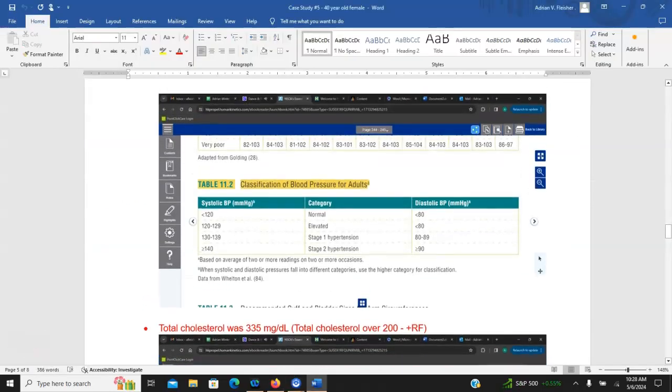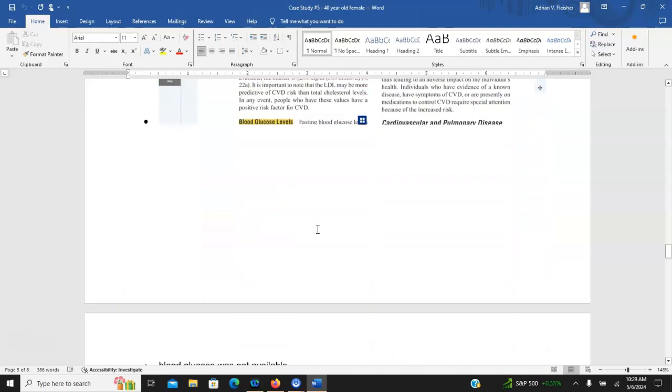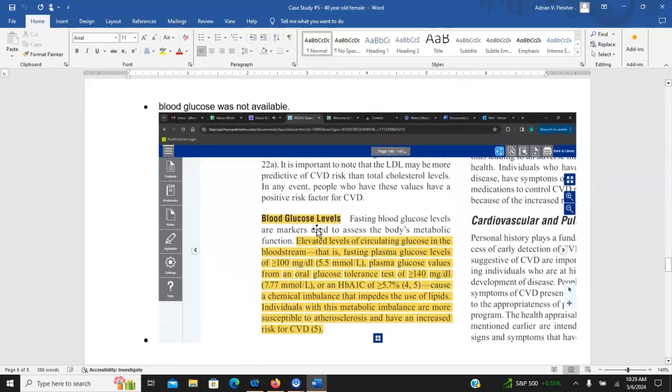Okay, we're back. As I'm scrolling through the document, just want to point this out. You have the 136/89 for this client, which will put her in stage 1 hypertension. Scroll down a little bit further. We did not have blood glucose on this. I will state this: with blood glucose not available, if you watch one of the presentations I'll put out there from the ACSM, their guidance is if there is not a test result provided, you should consider that as a positive.